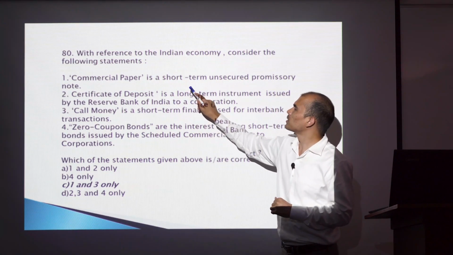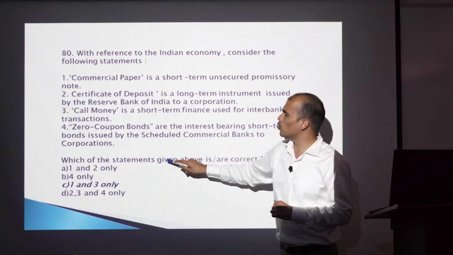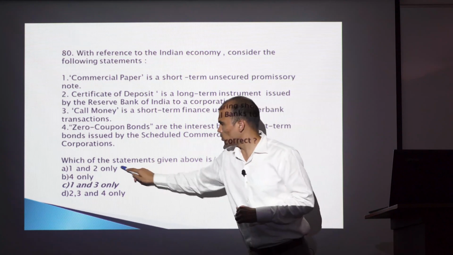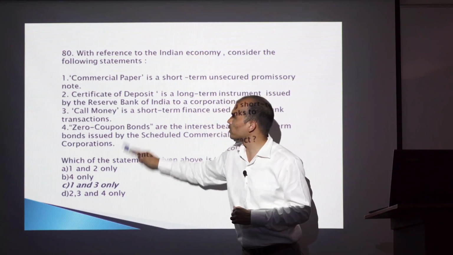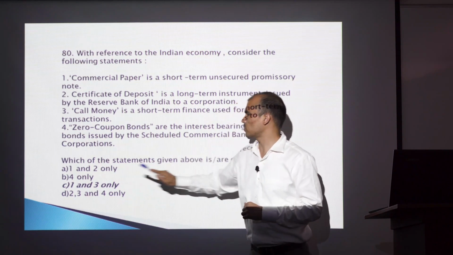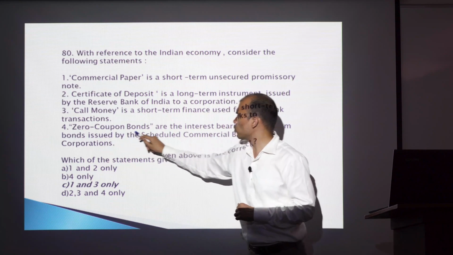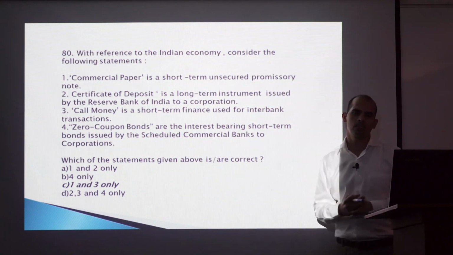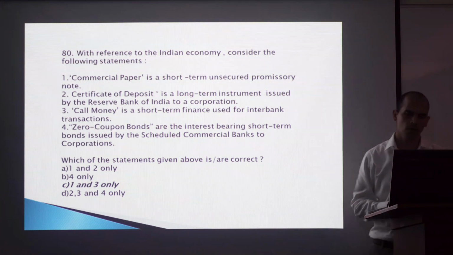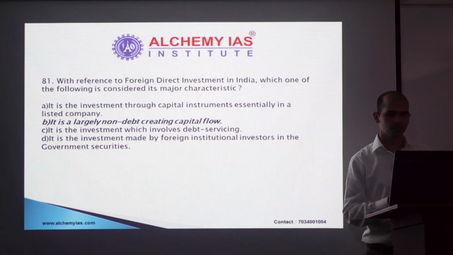But at least having the idea that it is a short-term instrument, 2 could have been ruled out. That leaves us with only option C because 1 is part of the solution. And again, as you see, option 4, zero coupon bonds are interest bearing bonds. No. Zero itself says it's not an interest bearing bond. So option C is the right option. Next.